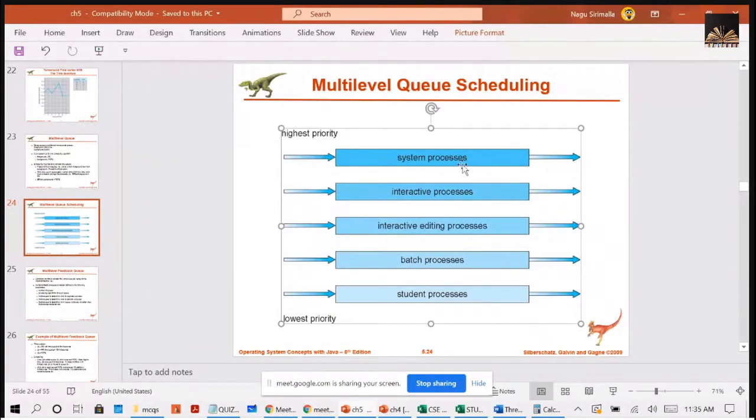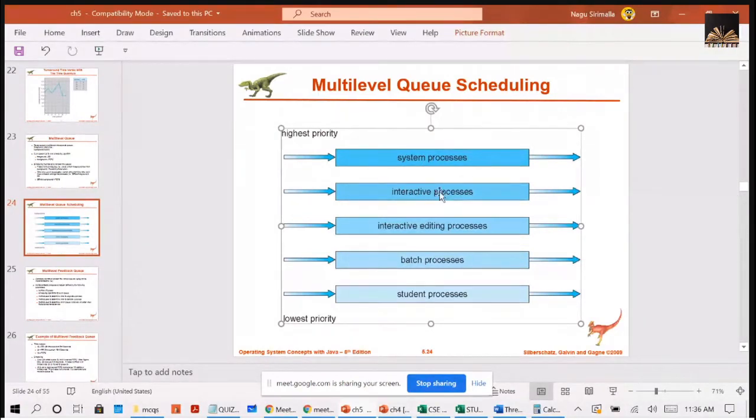When this becomes empty, it will go to the lower level queue, that is interactive processes. Once the system processes are over, the interactive processes will get the chance to use the CPU.